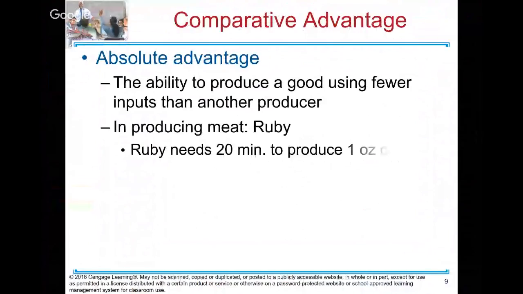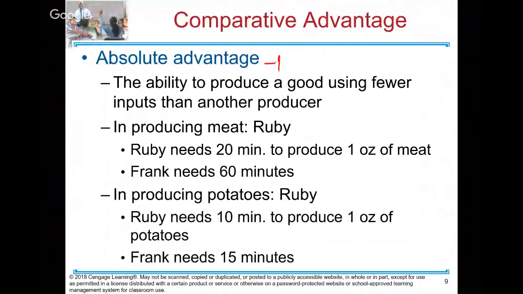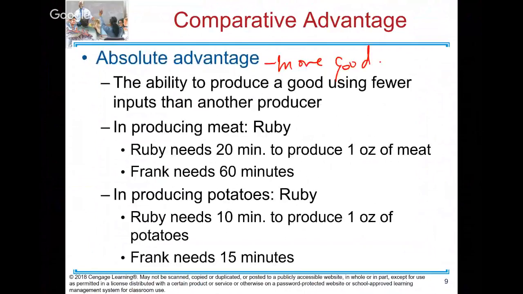All right, so absolute advantage is the ability to produce more of the good. We call this absolute advantage. So in our example there, remember Ruby can produce more meat. Ruby can produce more potatoes. So we say Ruby has the absolute advantage in the production of both goods.